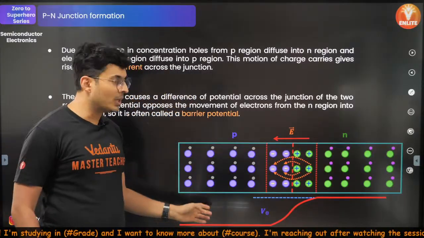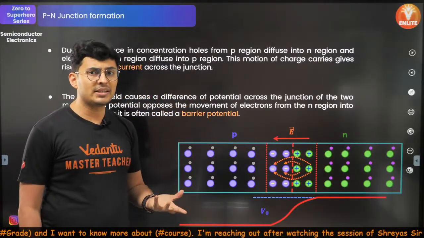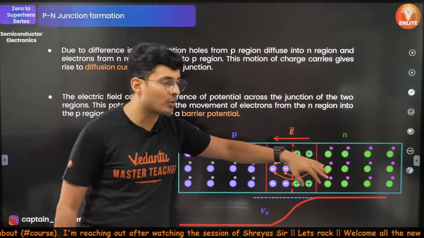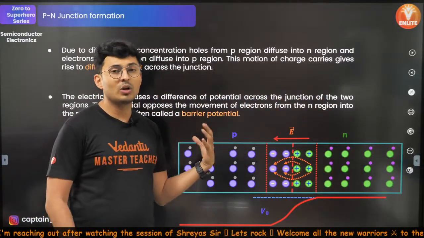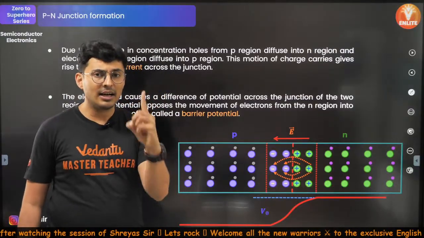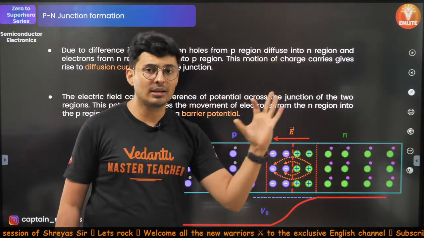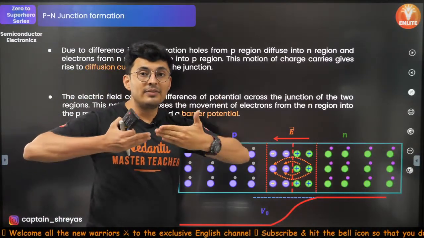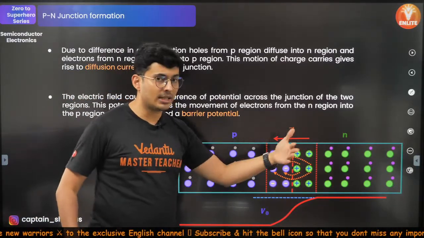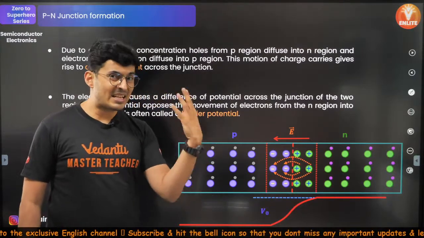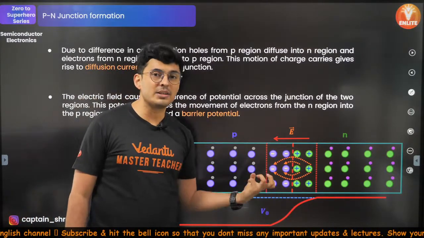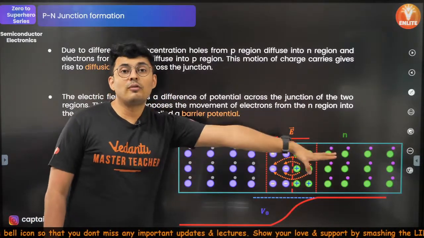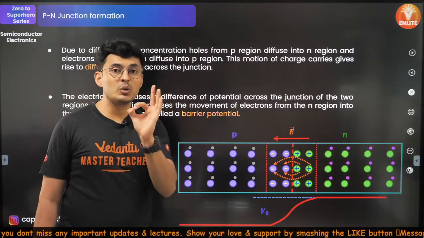The electrons which are moving, or the holes which are moving in this process, set up a current. So there is a current going from one side to the other because of the flow of charges. That current is called diffusion current. I'll repeat. What is diffusion current? The moment two different extrinsic semiconductors, p-type and n-type, are brought close to each other, the n-type has excess charge carriers, and the p-type has deficiency, or holes. The electrons immediately jump and the holes get transferred. So the flow of charges causes diffusion current.